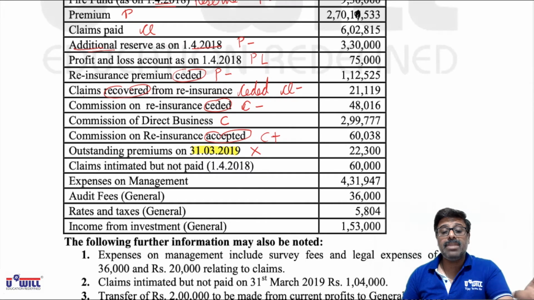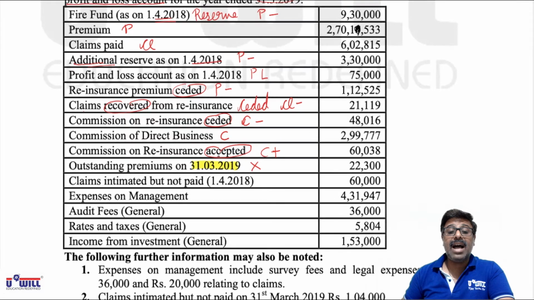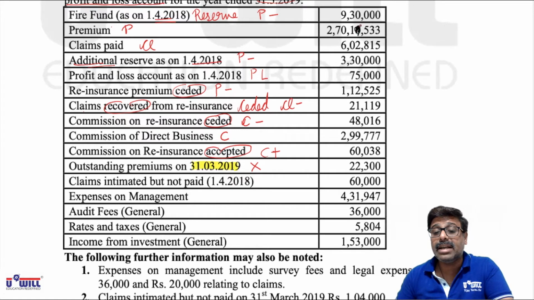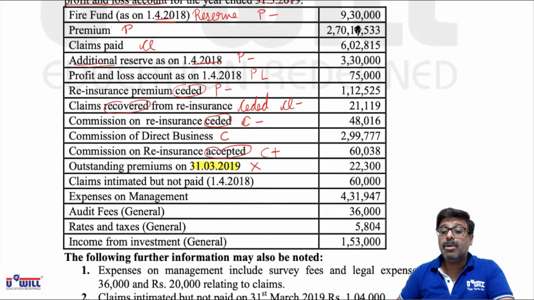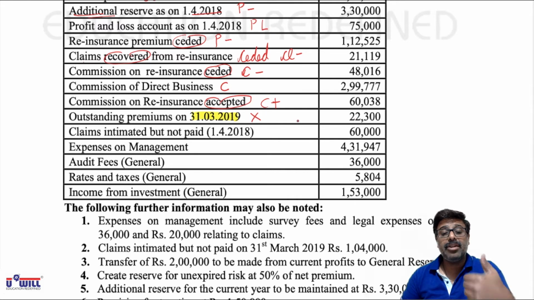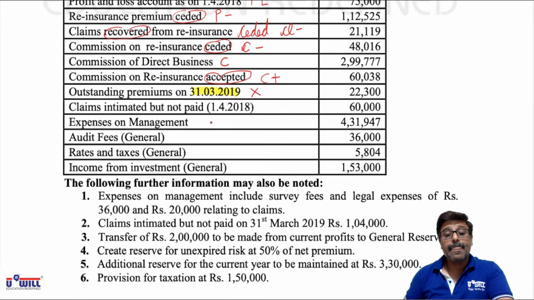We add in premium as well as we show it in balance sheet. Here it is given in trial balance, means in this premium amount of 27,01,533. Okay, here make the correction: cancel the 0 after 1. Here this 27,01,533 already includes this outstanding premium, as it is already recorded in the books of accounts. Therefore, it appears in trial balance.